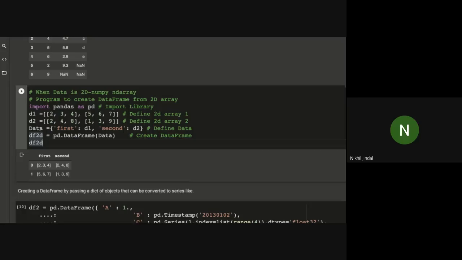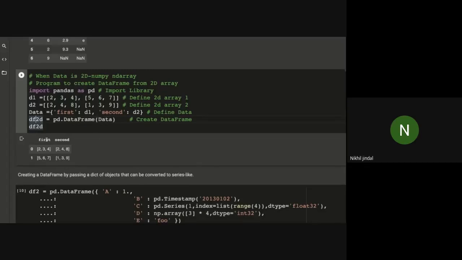So here I've created another data frame, df2d, passing this dictionary with first and second, because we have only 2 columns, and d1 and d2, that is 2D arrays.